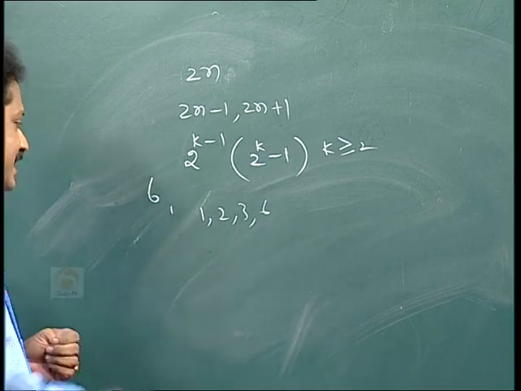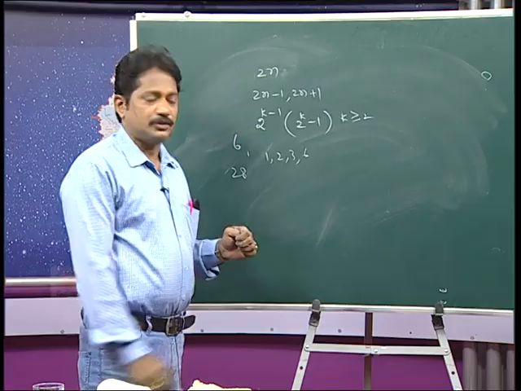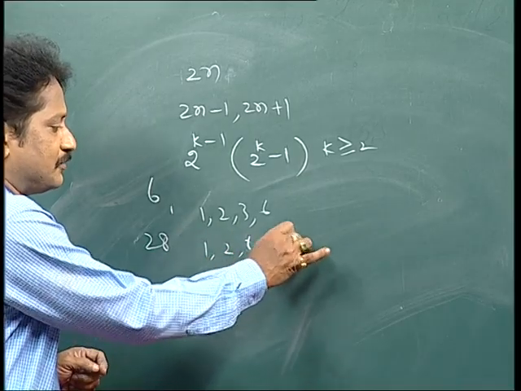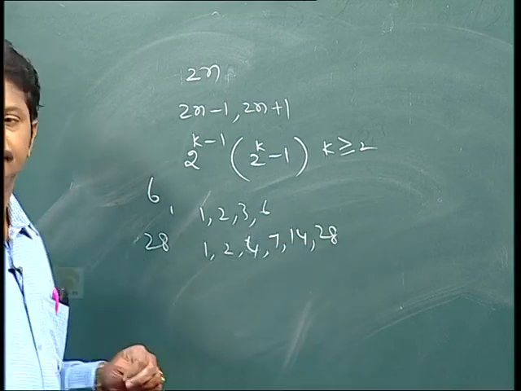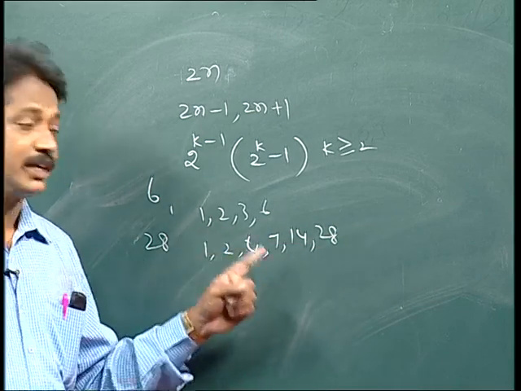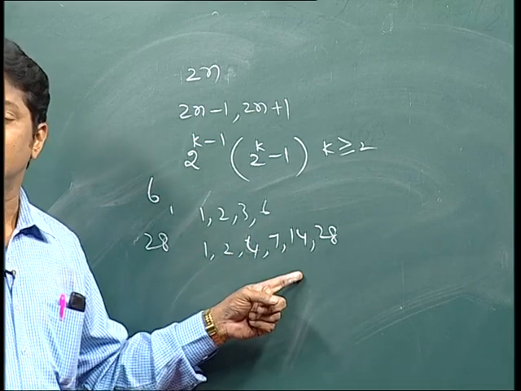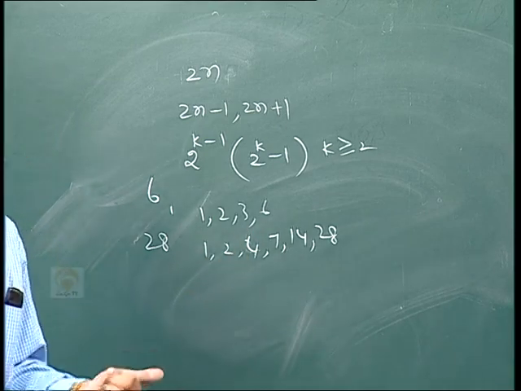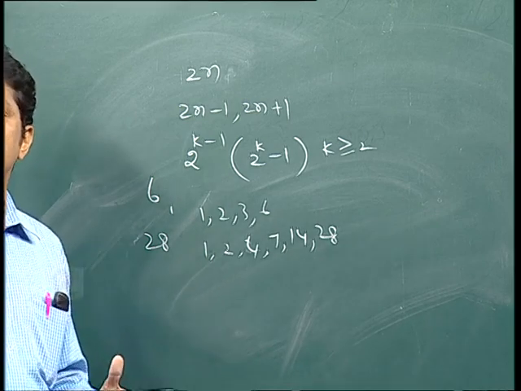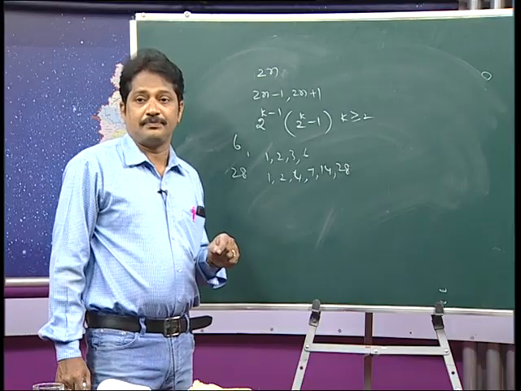Clear? And the next one is 28. The factors are 1, 2, 4, 7, 14, 28. 1 plus 2 is 3, 3 plus 4 is 7, 7 plus 7 is 14, 14 plus 14 is 28, 28 plus 28 is 56, which is twice 28. Correct? So, these numbers are called perfect numbers.